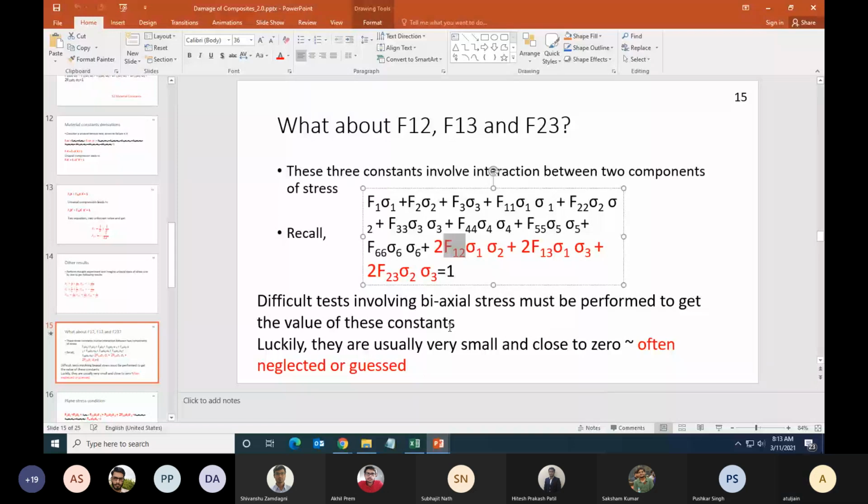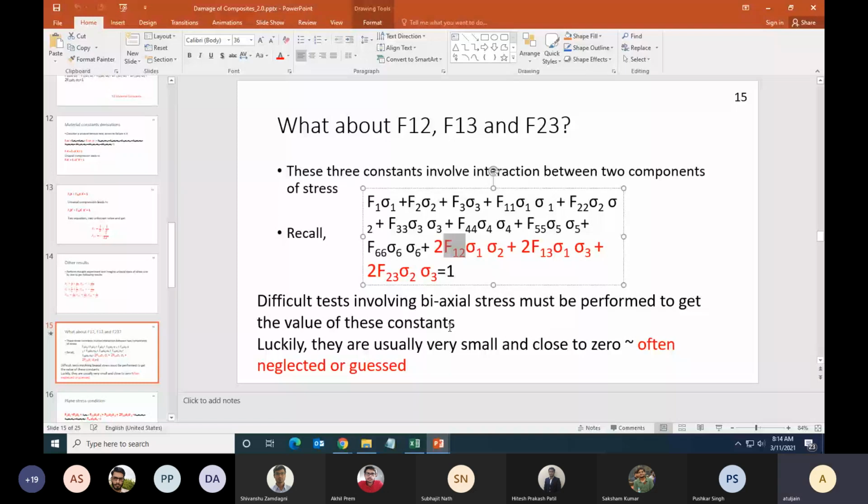But sigma 1 and sigma 2 together are related by a factor F12. It is found that this interdependence is not significant, which is why we assume it to be 0. Otherwise, we would have to do difficult biaxial tests, and biaxial tests are very difficult to do.